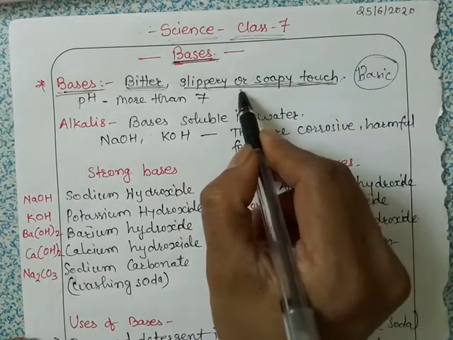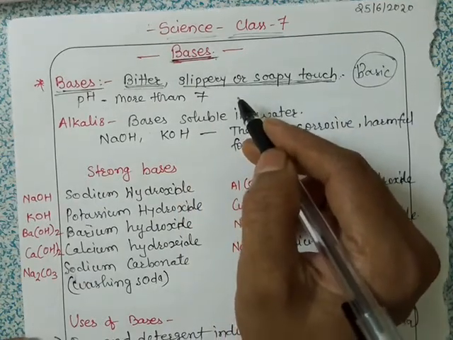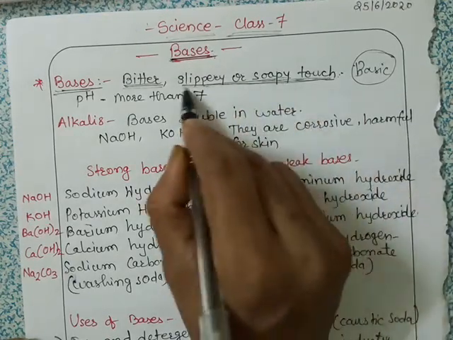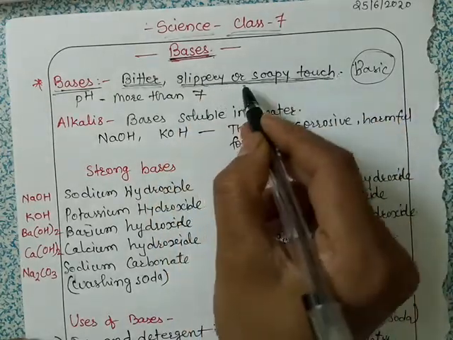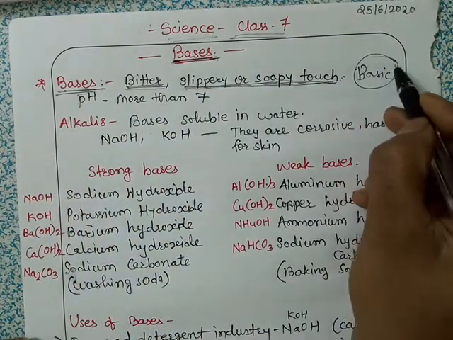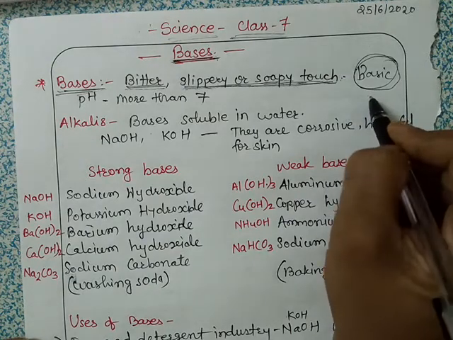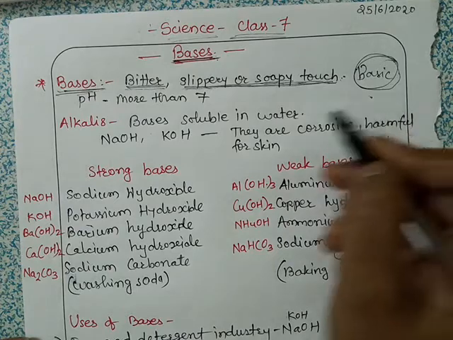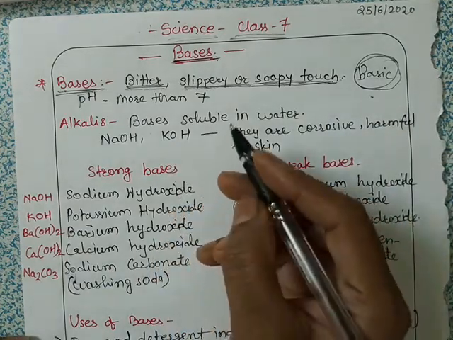When you take some detergent on your hand and put some water and rub both hands, then you will feel that touch slippery, you know. So these substances that have a slippery touch are bases, and these substances are basic in nature. They are also known as basic substances. Some examples are soaps, detergents, antacids, lime water, window cleaner.